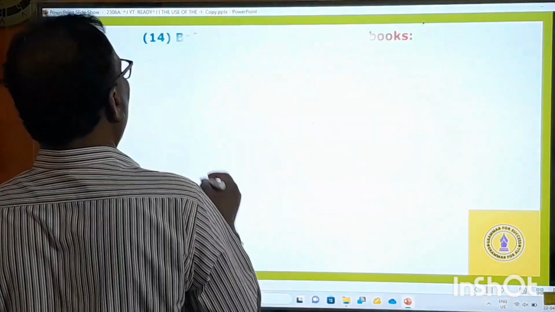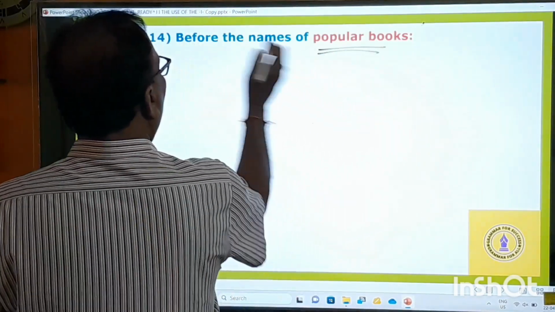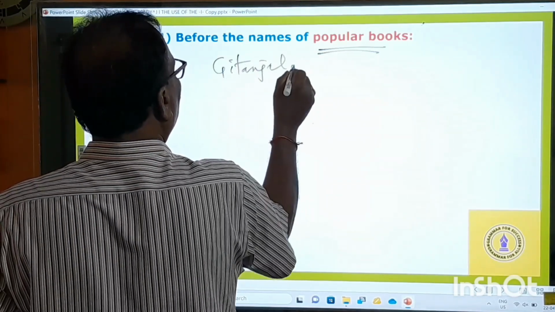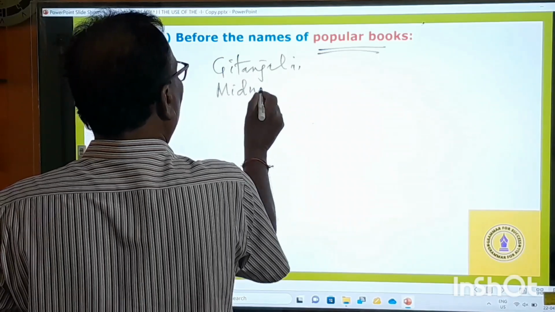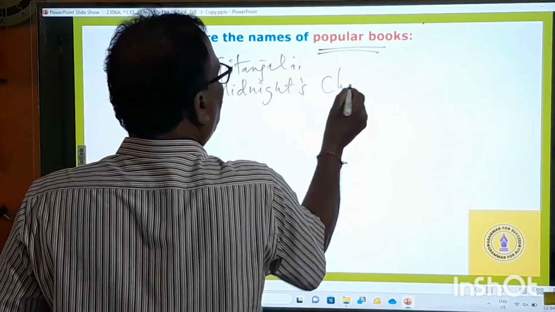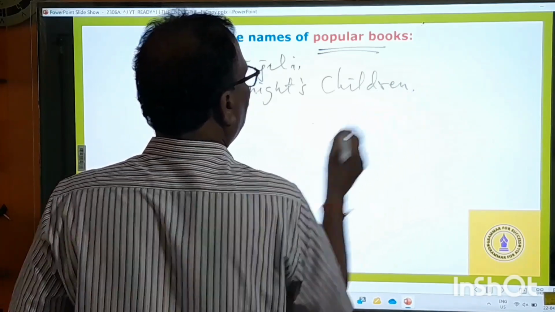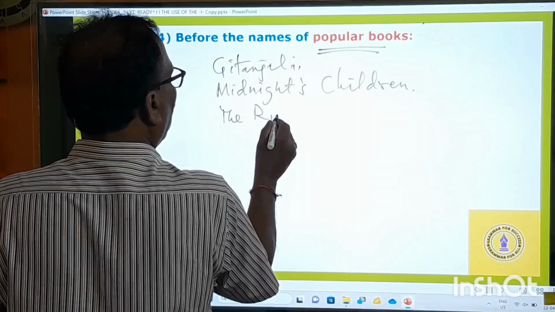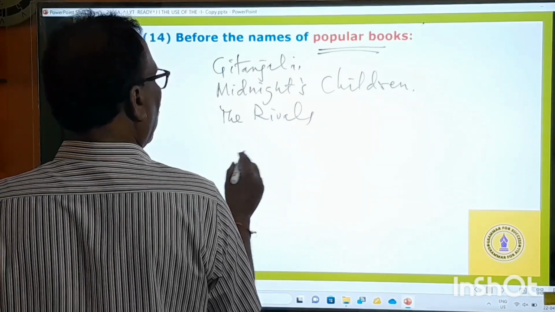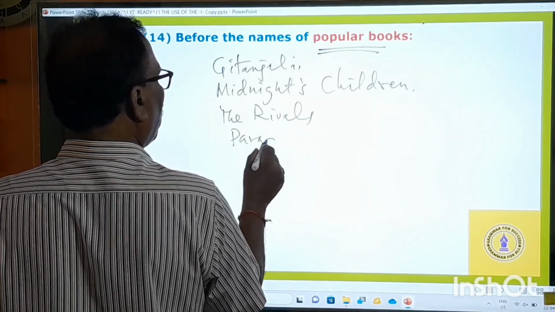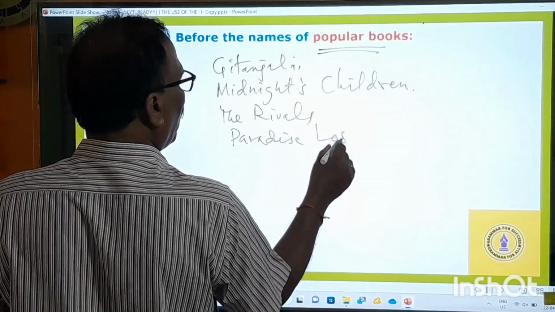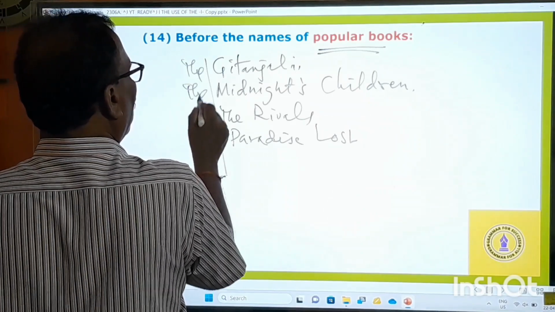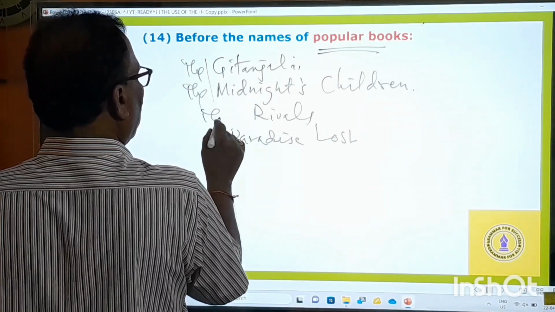Before the names of popular books. What do popular books mean? Tagore's Geetanjali is there. Midnight's Children of Salman Rushdie. And the Rivals. Paradise Lost. These are all popular books. Before them, we must use the. The Rivals.